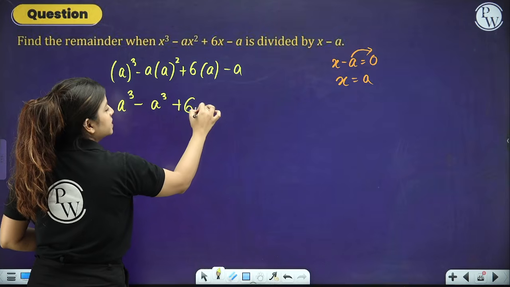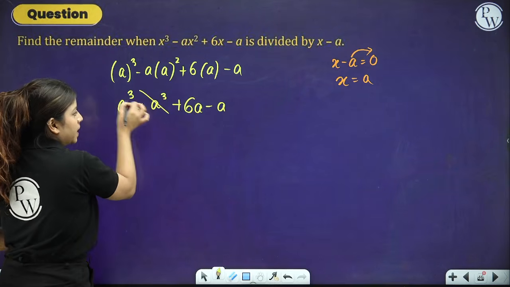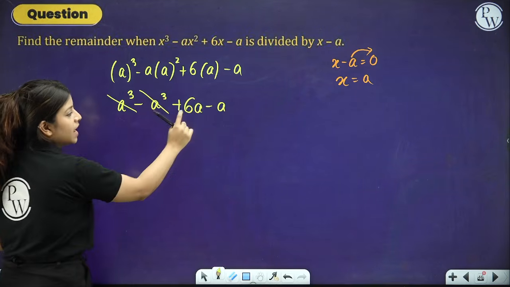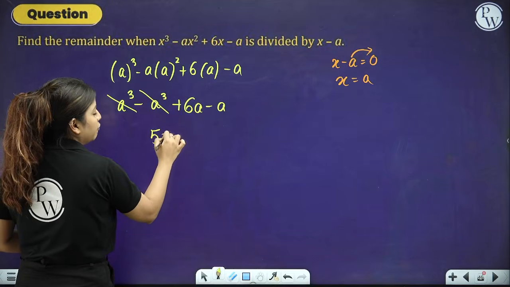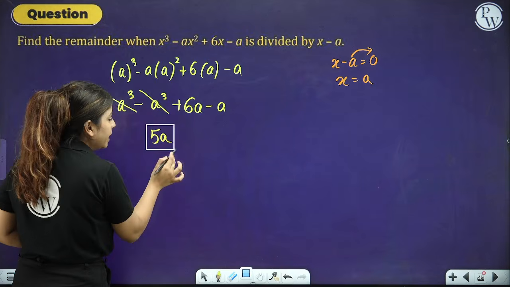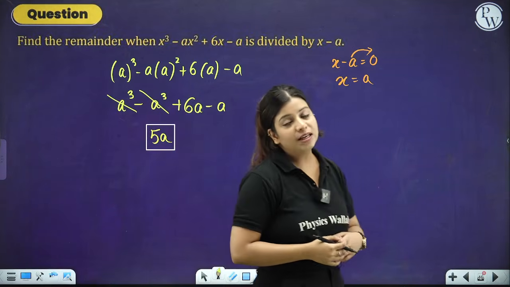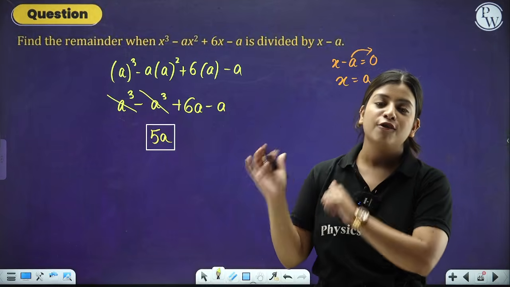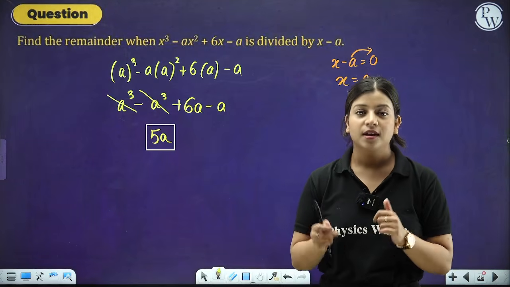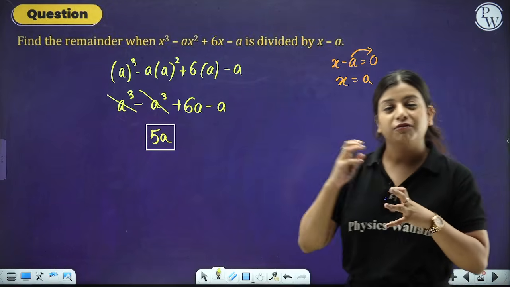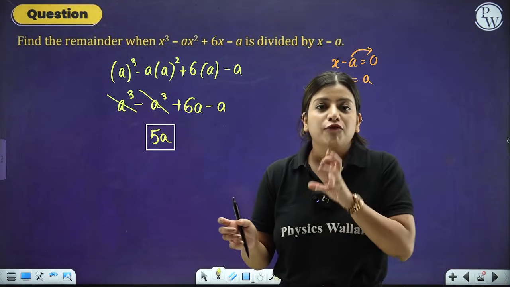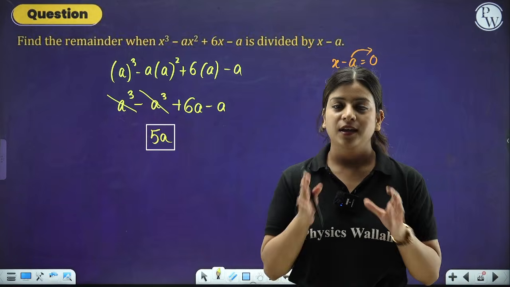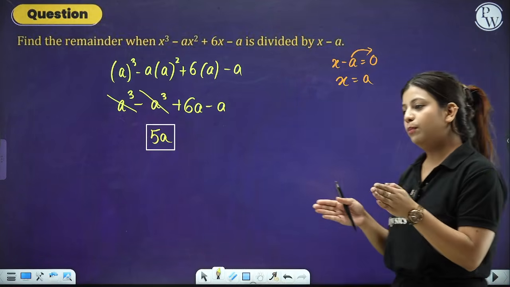6 into a is 6a minus a. A cube and a cube will get cancelled out. 6a minus a will give you 5a, and this 5a will be the answer to your question. That means the remainder for this particular question. I hope that to divide is one thing, to find the remainder is another thing, and I hope you have a clarification for both of it.